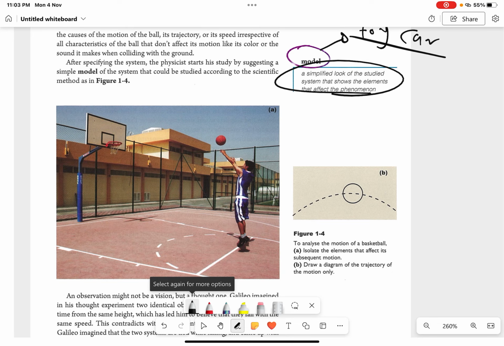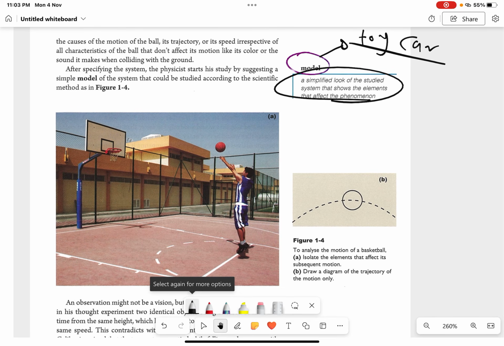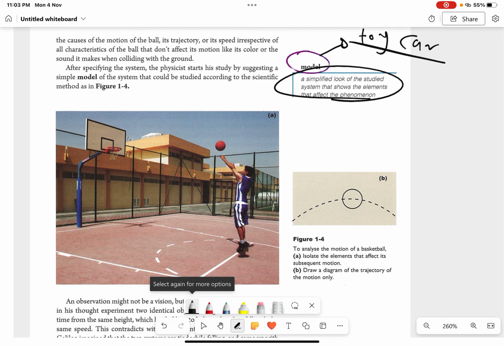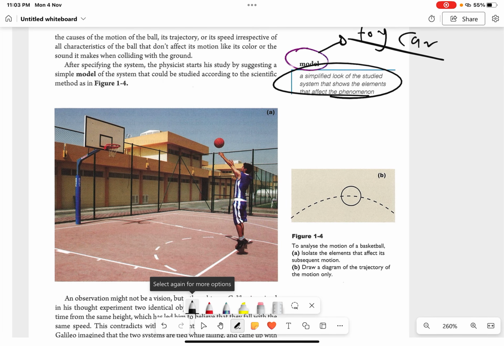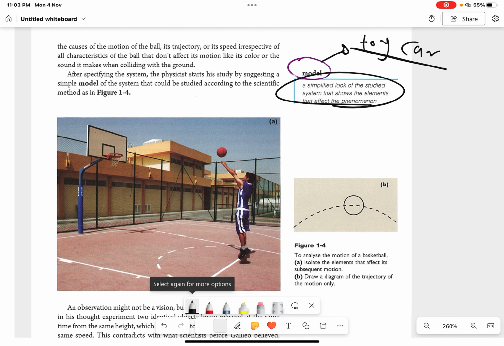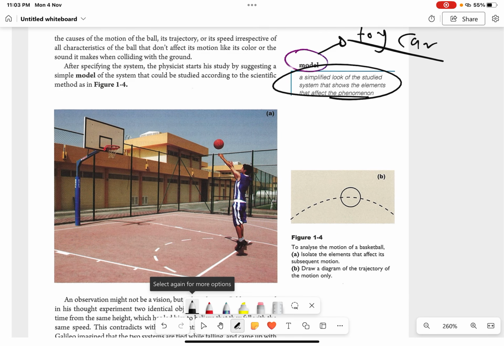the motion of two cars, he cannot always bring two big cars inside the class and tell you this is a car, okay? So he'll be basically bringing a toy car and show you that this is a model of a car, okay? So a real car is a system, and a toy car is a model, okay? Basically, you have also with biology, for example, if your teacher is explaining skeletons, any other organ, they're basically going to bring a model of that organ, okay? Not the real organ, of course, okay?